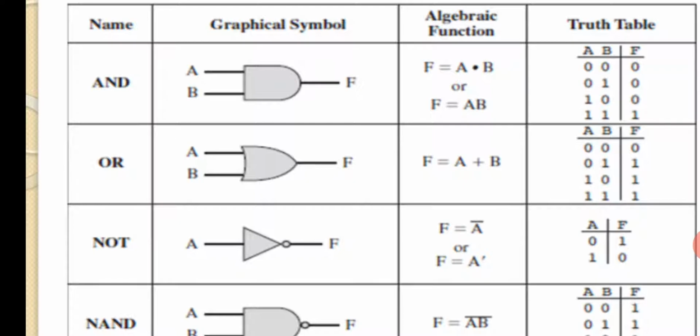Fine. So A is one input, B is another input, F is the output. When A is 0, B is 0, F is 0. What if A is 0, B is 1? Then F is 0. Why? 0 into 1, 0. When A is 1, B is 0, F is 0. Why? Again, 1 into 0 is 0. At the end, you are going to get the output as 1 when both the inputs are 1, because 1 into 1 is 1.